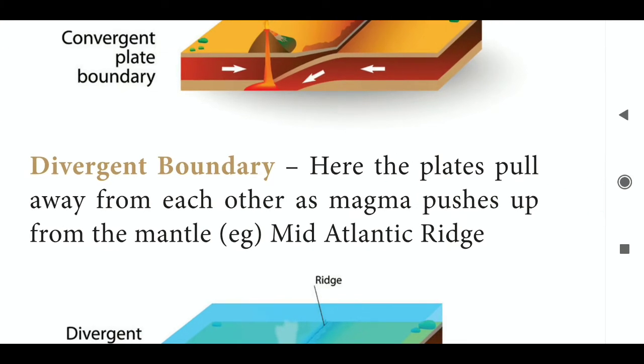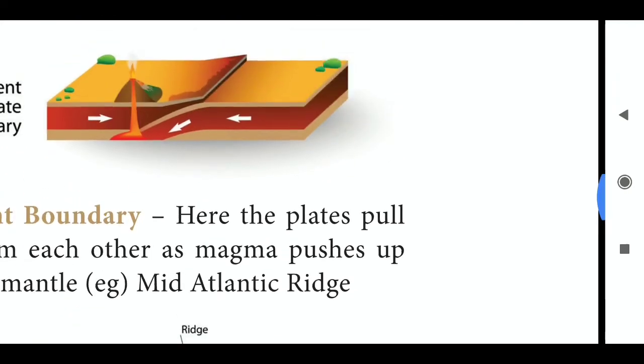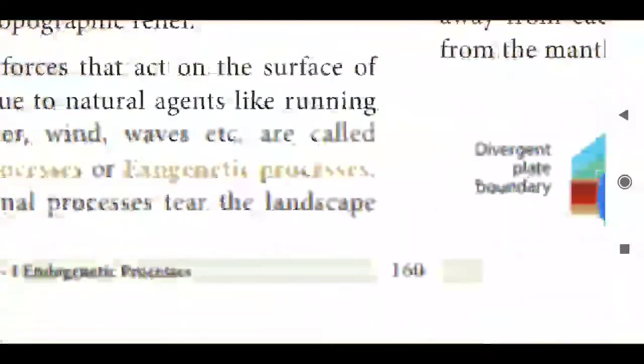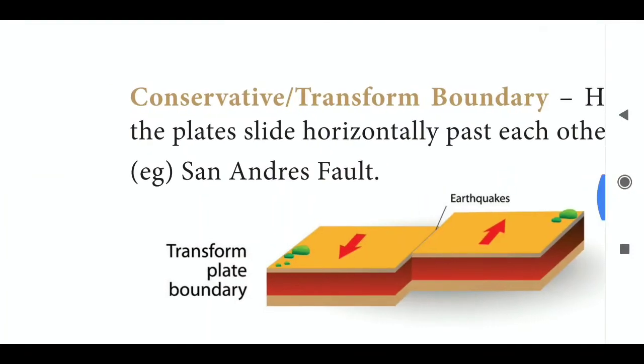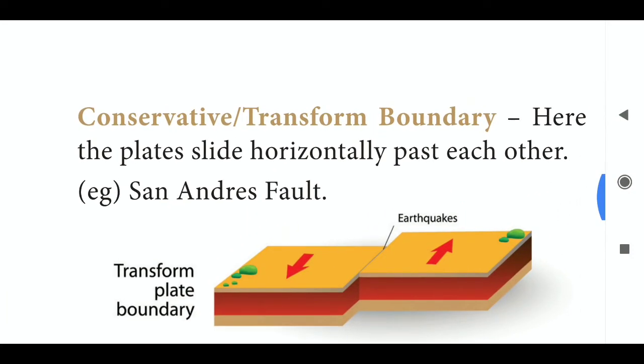The convergent boundaries mean the plates move toward each other. Divergent boundary. Here the plates pull away from each other as magma pushes up from the mantle. An example is the Mid-Atlantic region. The divergent boundaries mean the plates pull away from each other. Conservative or transform boundaries. Here the plates slide horizontally past each other. Example, San Andreas Fault.